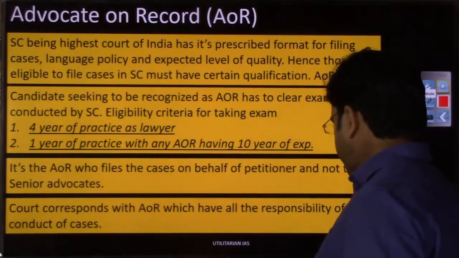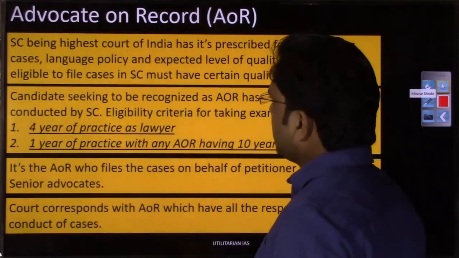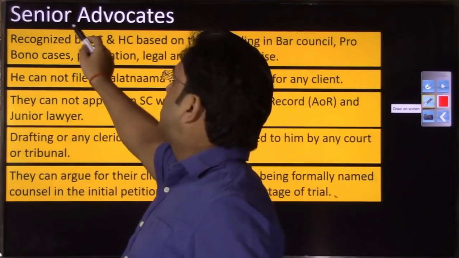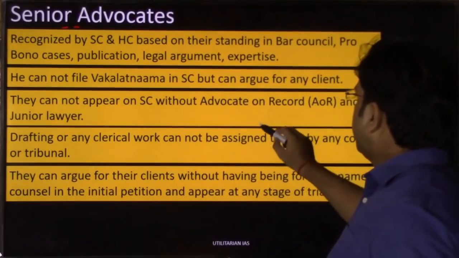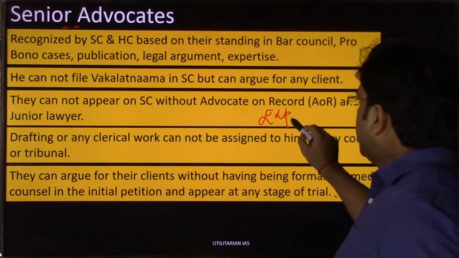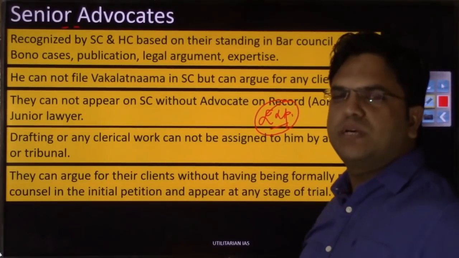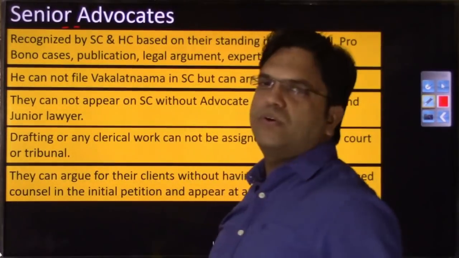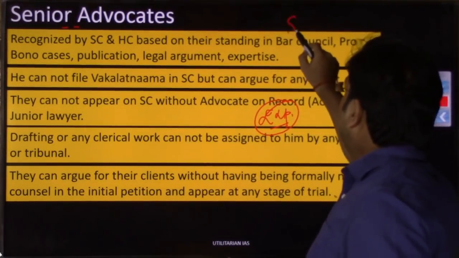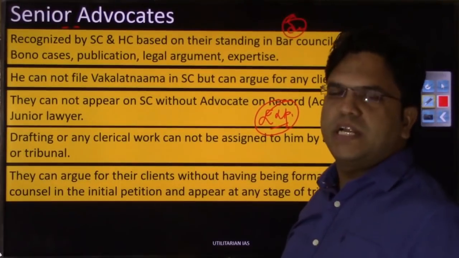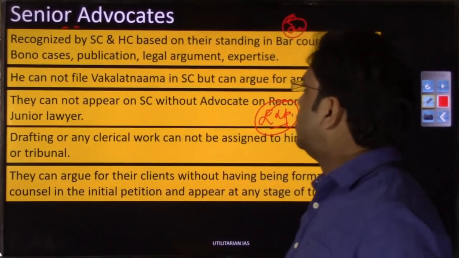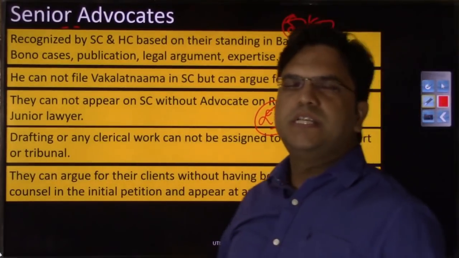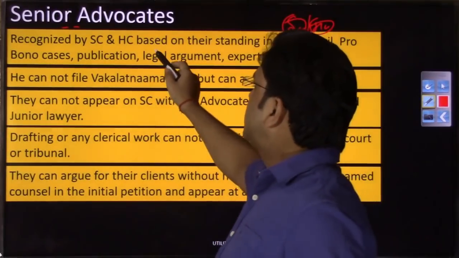Now we are moving to the previous slide to discuss what a senior advocate is. It is clear from the name that they are very senior people, right? The seniority can be attained not only by age but by experience as well. On the basis of that seniority, the Supreme Court recognizes a person as a senior advocate. Not only the Supreme Court but the High Court as well can award this designation of senior advocate to any person based on experience.